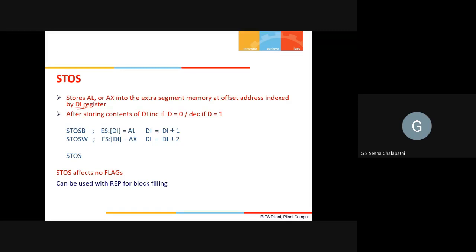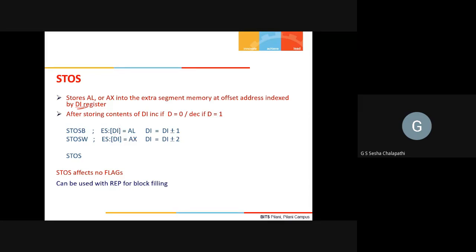If D is 0, it is incremented. If D is 1, it is decremented. DI is equal to DI plus or minus 1. So if I say STOSB, it will use ES colon DI, that is, DI being the offset in the extra segment. The AL value will be moved into the extra segment location pointed to by DI.